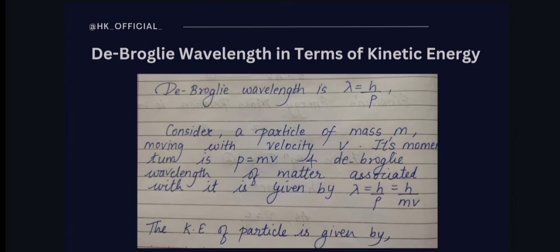Now let us go ahead. Our third topic is de Broglie wavelength in terms of kinetic energy. This question is also very important. Remember, while studying for end sem, you have to prepare 4 units. Among the 4 units, to score well, you have to do 3 units thoroughly, not skipping a single topic among those 3 units.